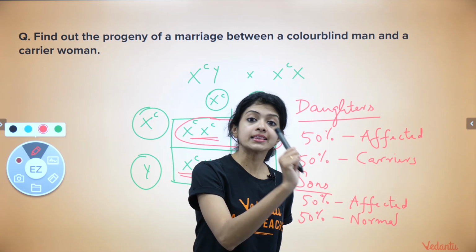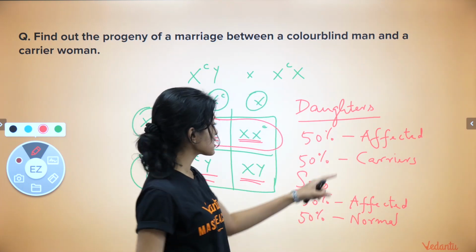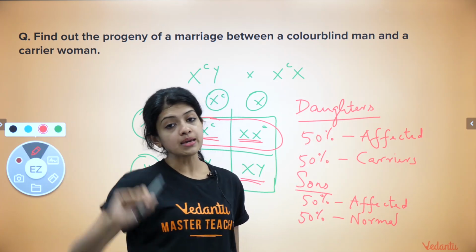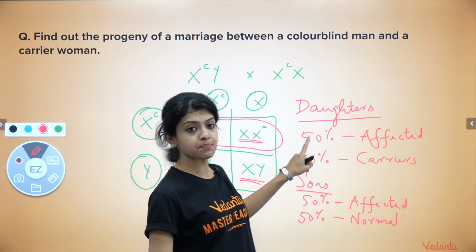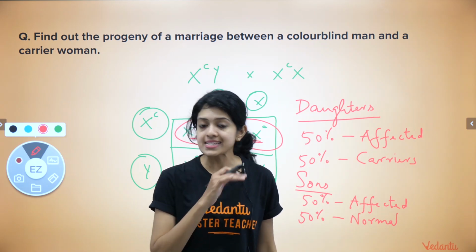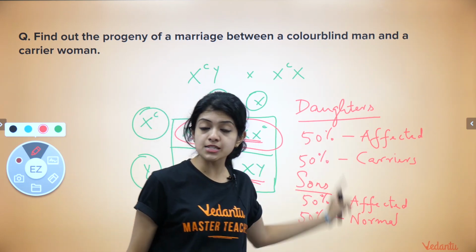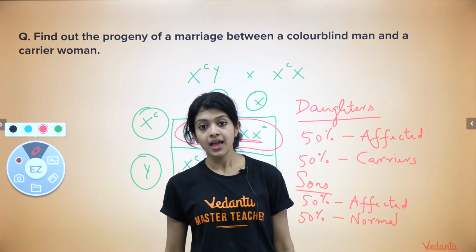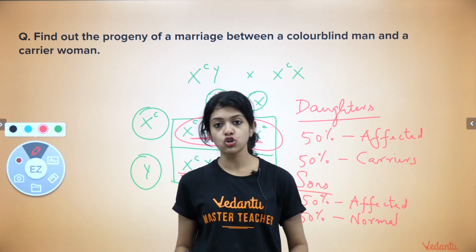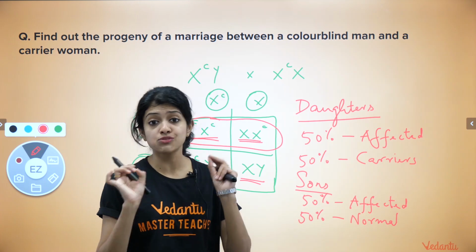Just because the first child, say for instance, was affected, doesn't mean they will not have any more children. Or think, oh, I already had the 50% already, so the next one will be a carrier. No, that is not what this means. With each pregnancy, this probability stays the same. There are equal chances that they can have either carrier or affected daughters, or normal or affected sons. Okay, I hope that is very, very clear.